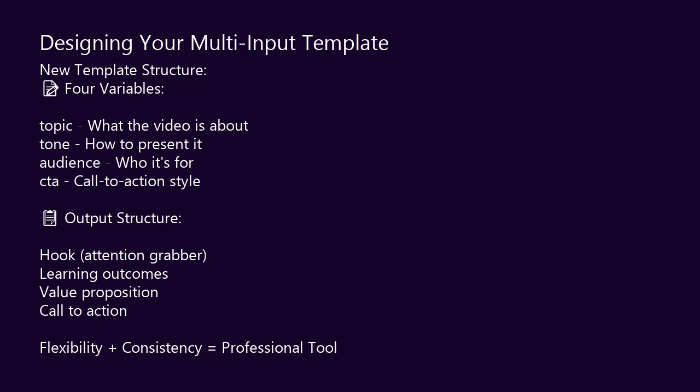Friendly, professional, exciting, educational, whatever you need. Variable 3, audience. Beginners, developers, entrepreneurs, students. Variable 4, call to action style. Gentle subscribe reminder, strong CTA, no CTA at all. These 4 variables give us incredible flexibility.